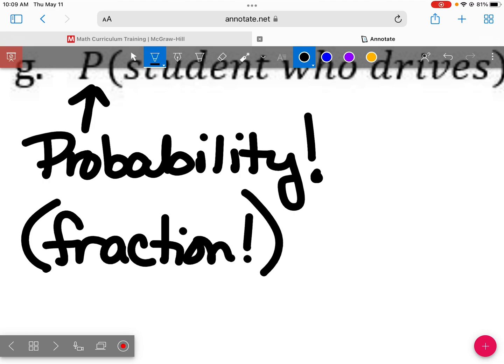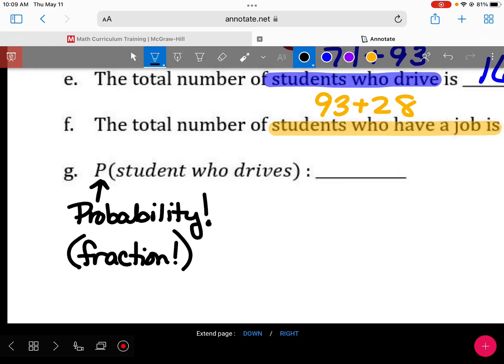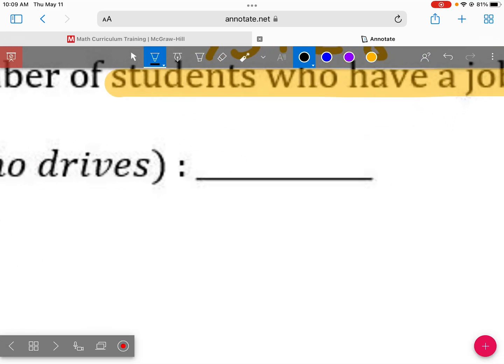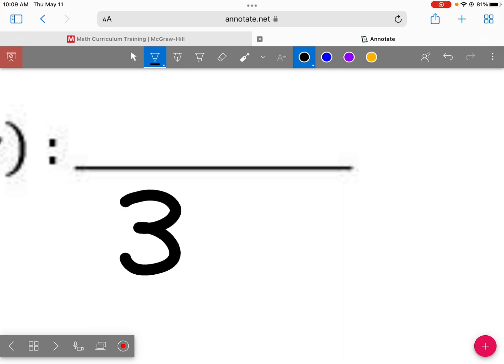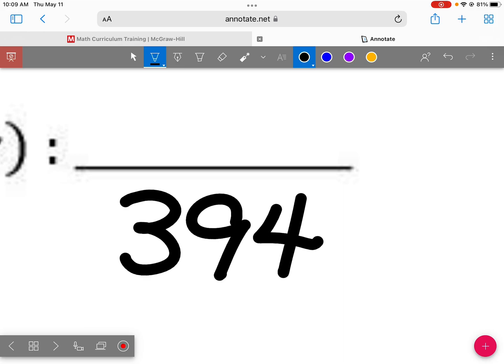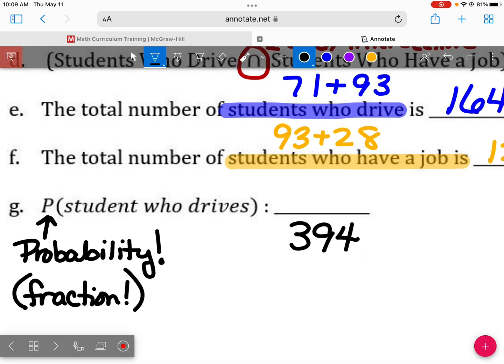In this case, I'm going to write a fraction because I have all the numbers that would go in my numerator and in my denominator. What's going to go in the denominator for something like this? The total number. What's our total number? 394. That's the grand total of all the students at the school.